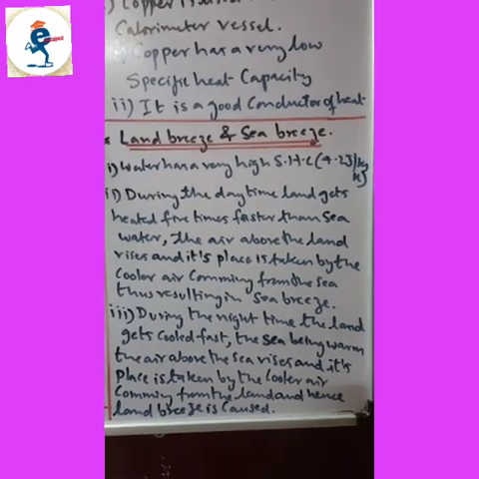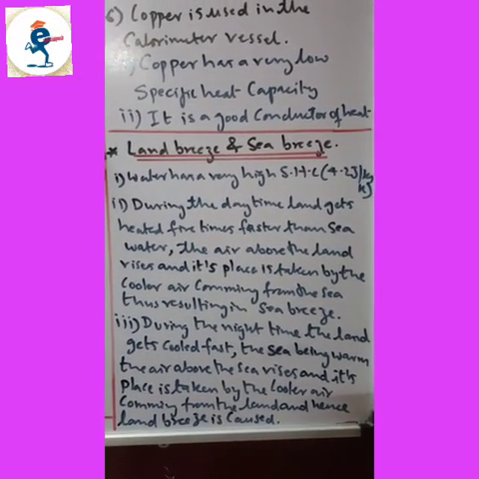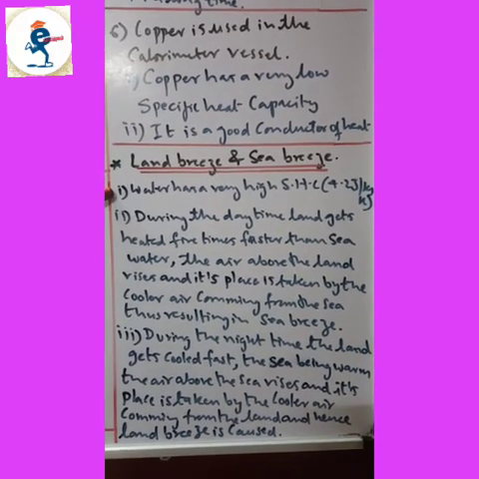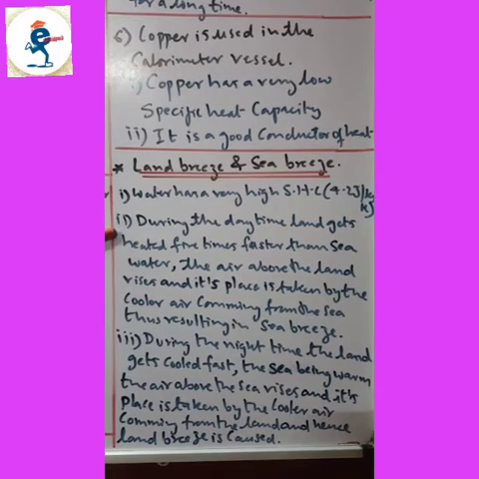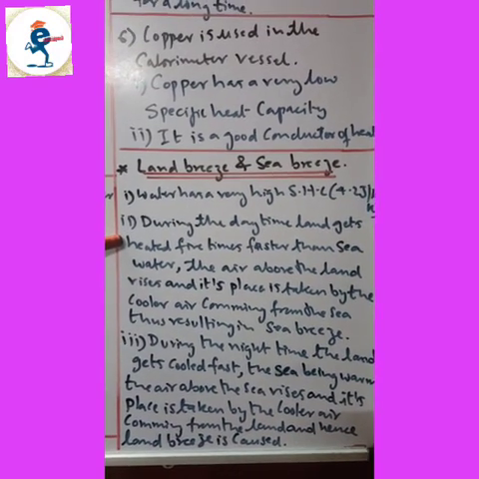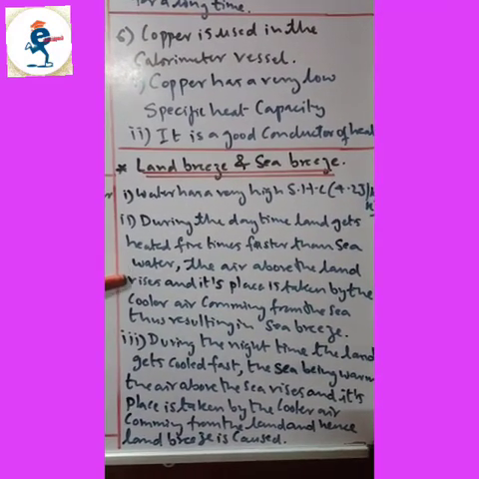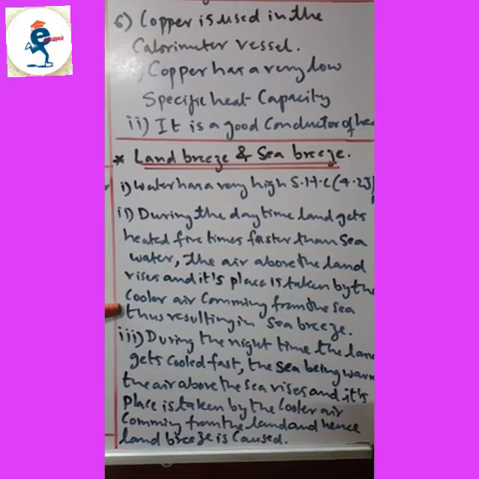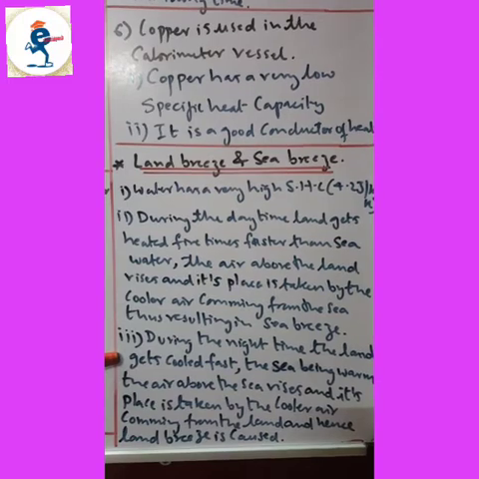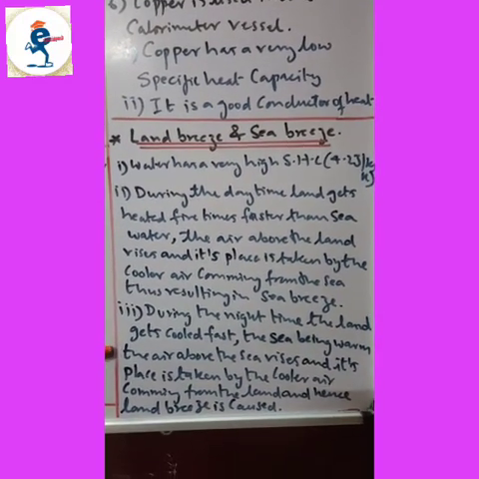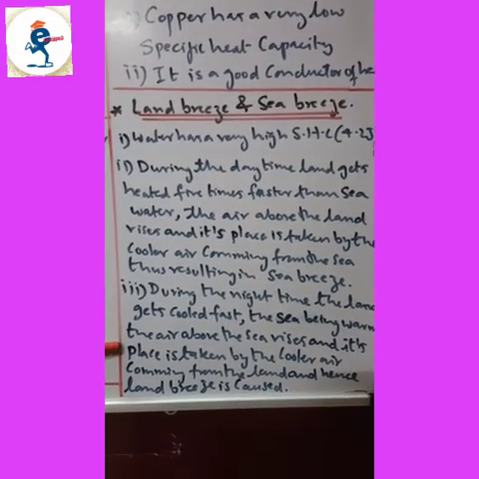Now land breeze and sea breeze. Now how are land breeze and sea breeze caused? Now water has a very high specific capacity, 4.2 joules per kg Kelvin. During the daytime, land gets heated 5 times faster than sea water. The air above the land rises and its place is taken by the cooler air coming from the sea, thus resulting in sea breeze. During the night time, the land gets cooled fast. The sea being warm, the air above the sea rises and its place is taken by the cooler air coming